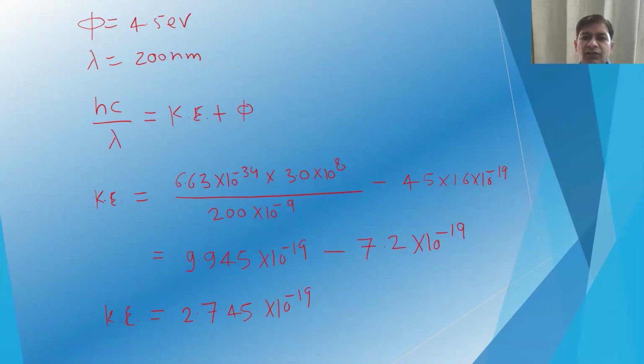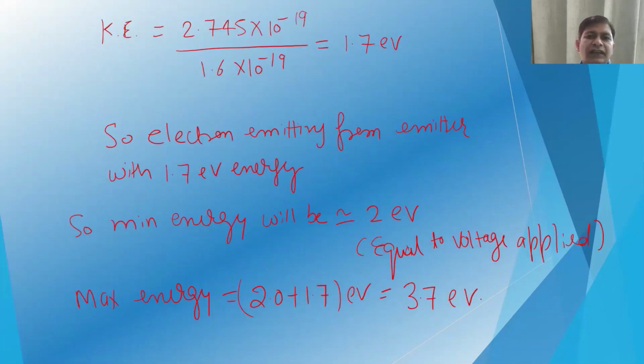So that will be 4.5 times 1.6 times 10 to the power minus 19. So the kinetic energy will be 2.745 times 10 to the power minus 19. So we can convert that into electron volt. So that will be 2.745 times 10 to the power minus 19 divided by 1.6 times 10 to the power minus 19, and that will be 1.7 electron volt.